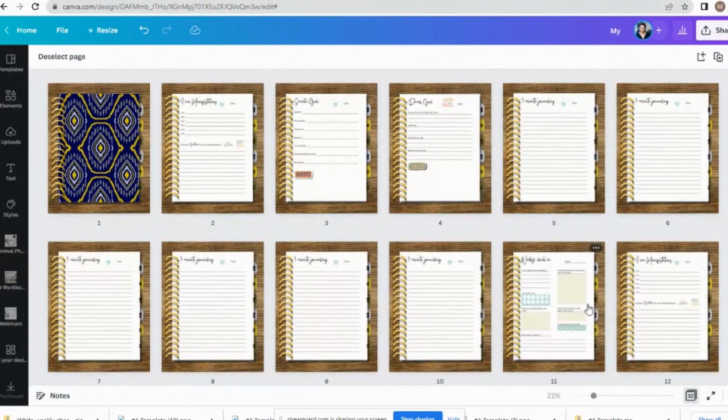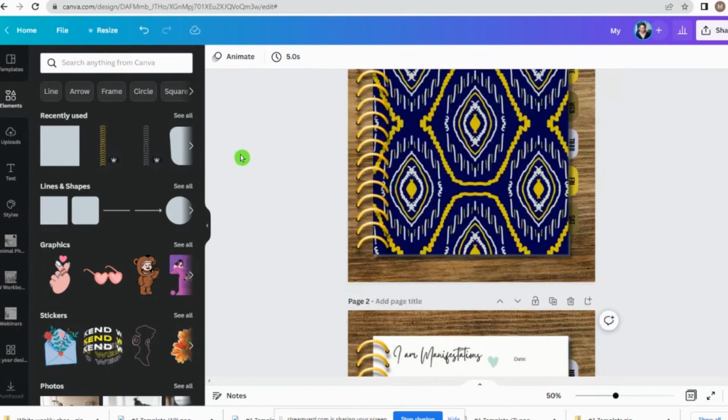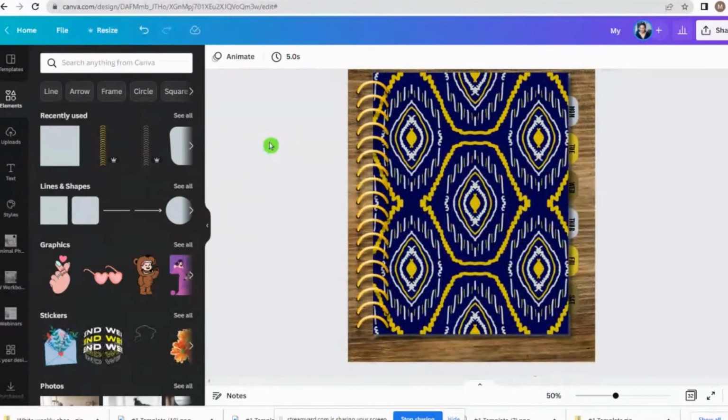Now, again, this is not something that I would sell. This is just a mock-up to show you how easy it is to create a digital product. Another thing we can do is link these tabs to the proper pages, right? So when people click on them, it will take them to the page inside of this digital binder. And so this is a real simple, easy way to create a digital product.